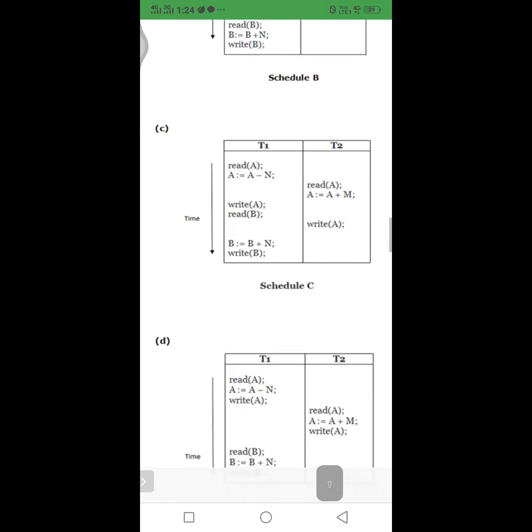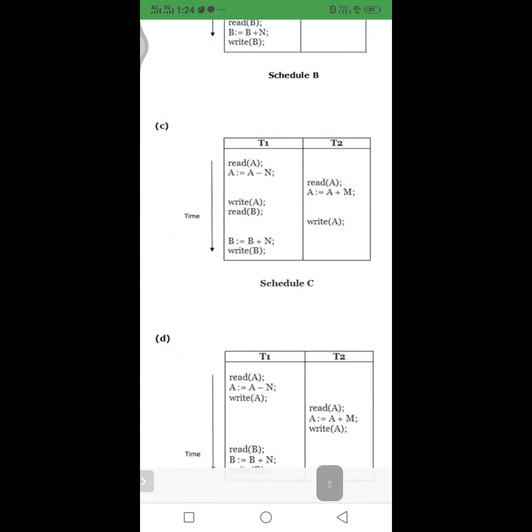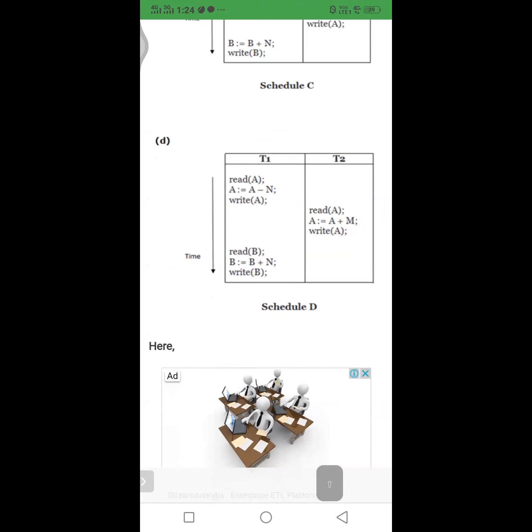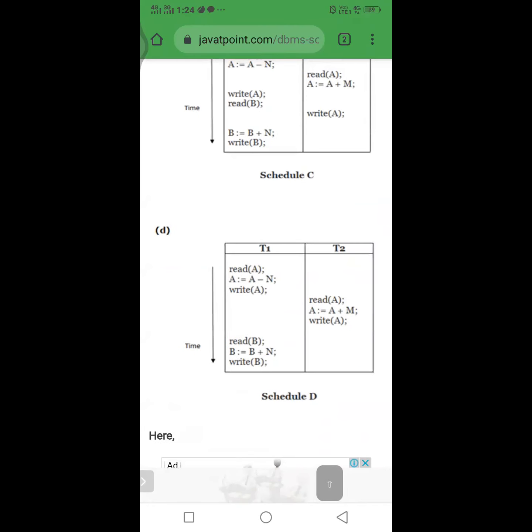In C, read A and deduct some amount from A, and again read A and credit some amount to A. Now write A. Then read B, write A, and B equals B plus N, and write B. Before completion of one transaction, the execution of another transaction starts. That is nothing but a non-serial schedule. So the C and D diagrams are the examples of non-serial schedules.